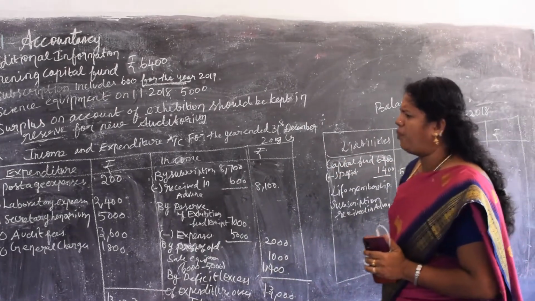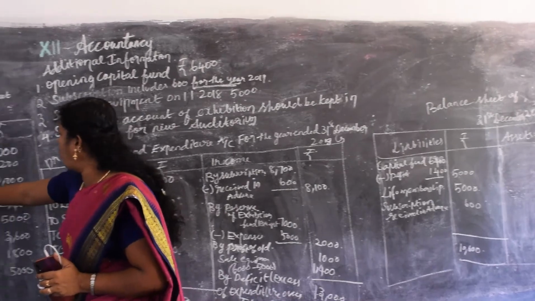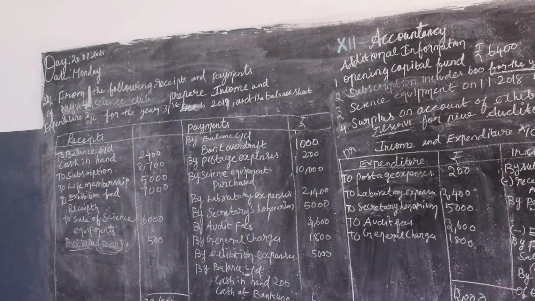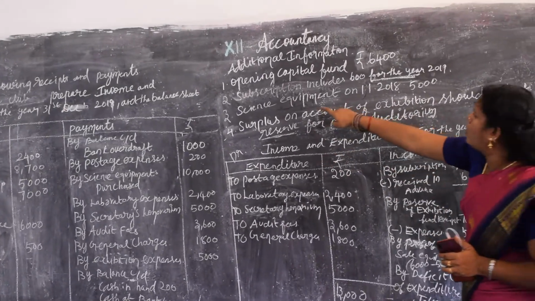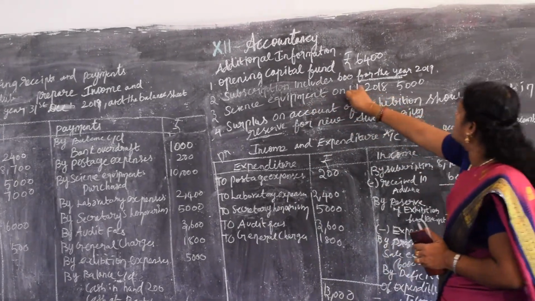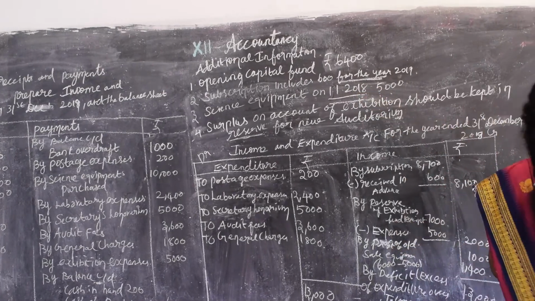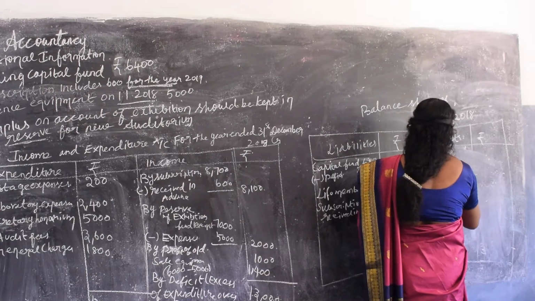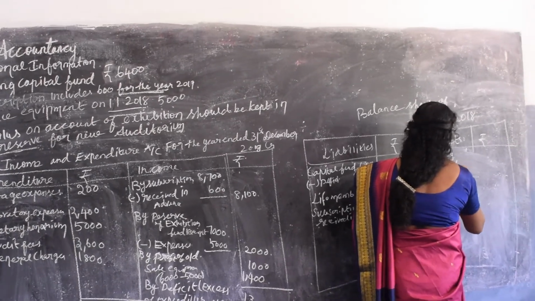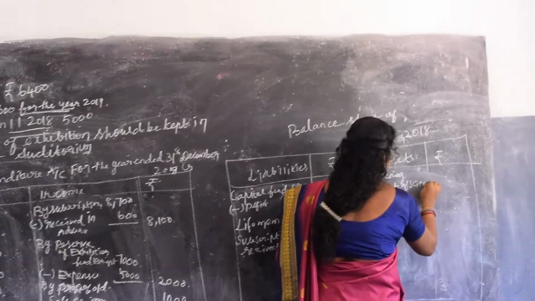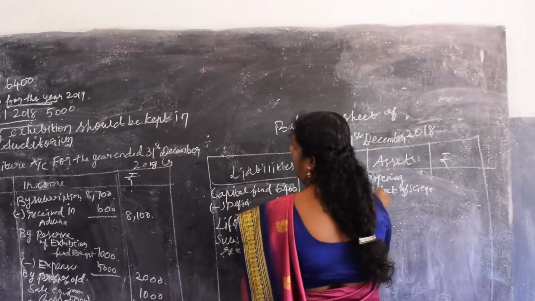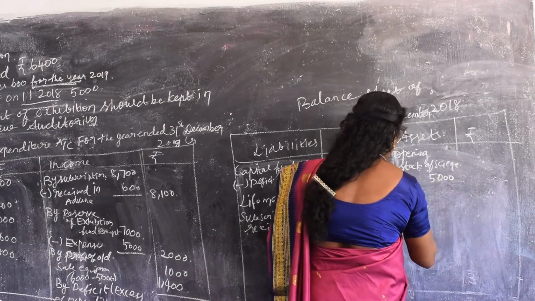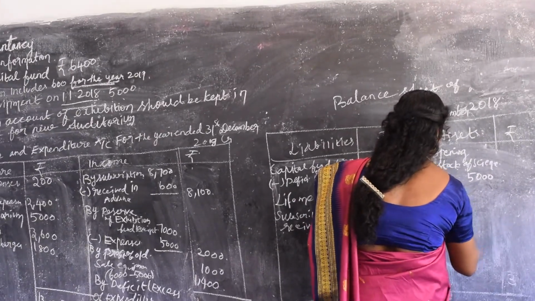Okay, now we'll move on to the asset side. What should come on the asset side? The first and foremost thing is science equipment. Before that, you should check whether there will be any adjustments for this. On 1/1/2018, the opening stock of science equipment is 5,000. With this, we have to add the purchases.